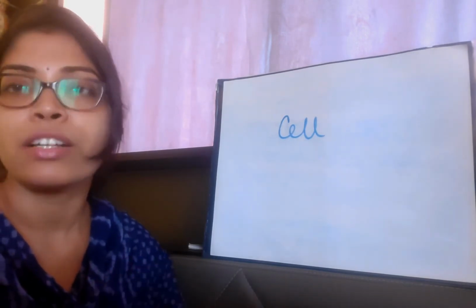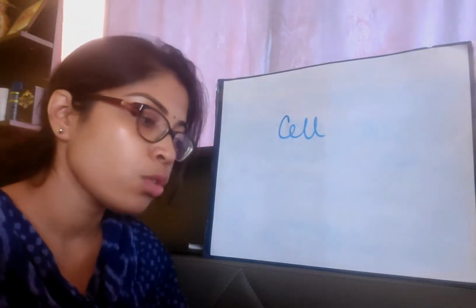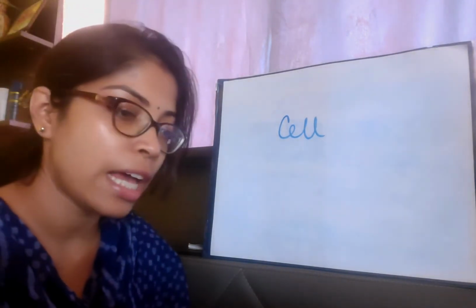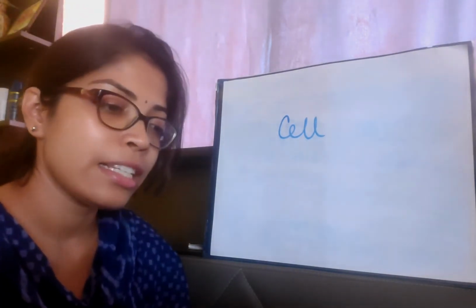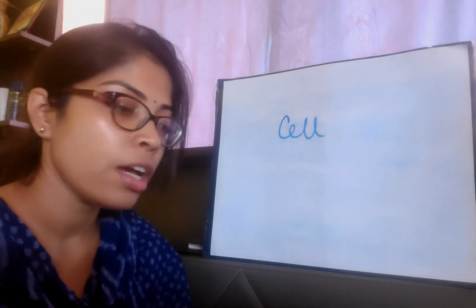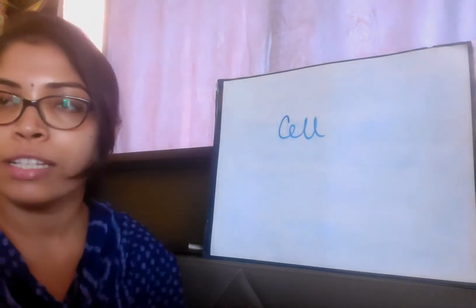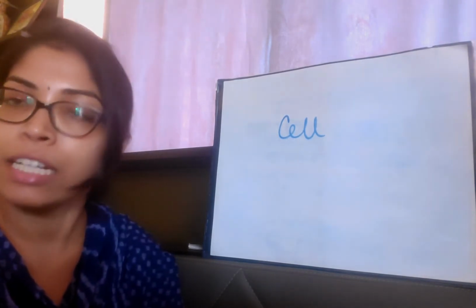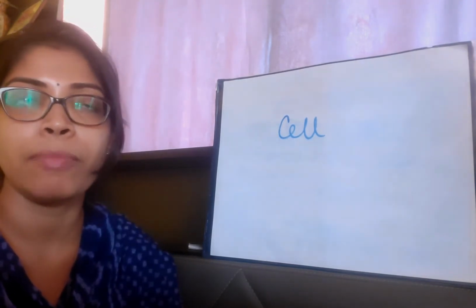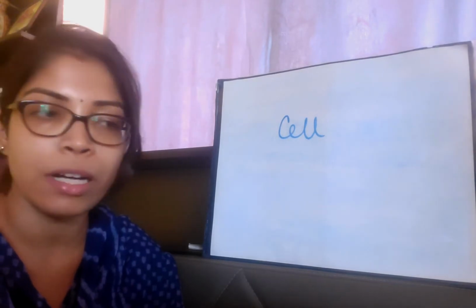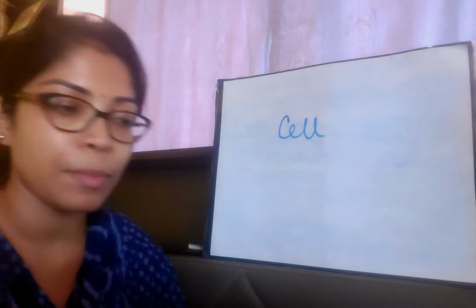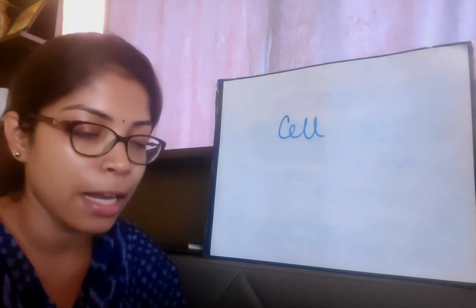Okay, so we will start with the first chapter, which is cell structure and function, and this is chapter number 6 in your book. I will take the whole cell part. After this cell structure and function, you will have the cell division part, then you have the biochemistry part, the biomolecules part. All these 3 chapters we will discuss one by one. So starting today with cell.